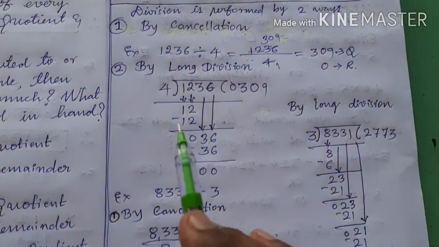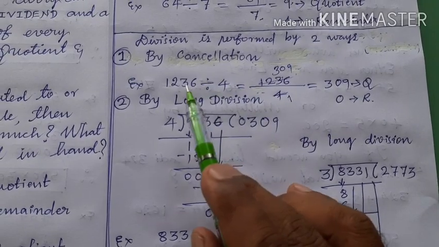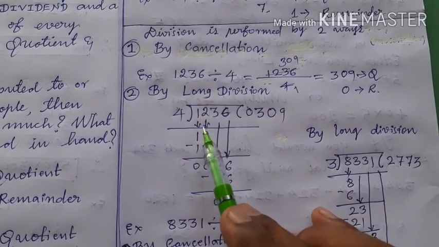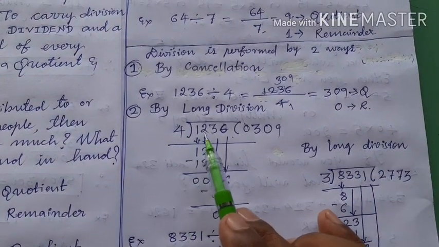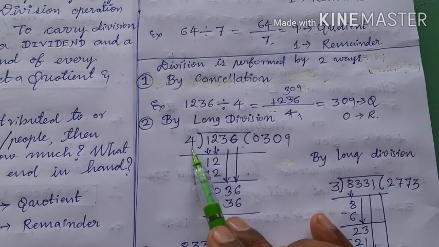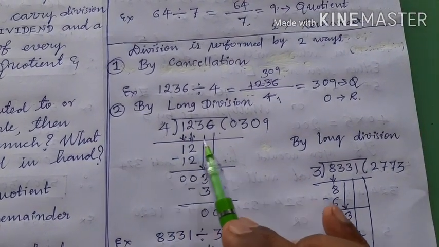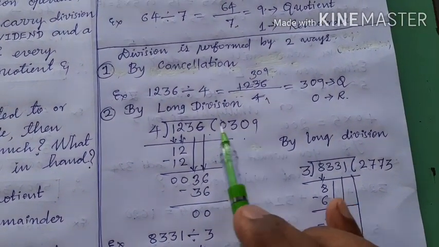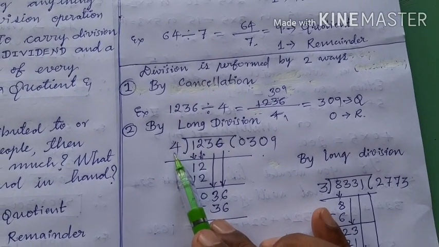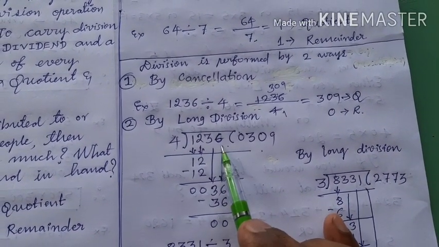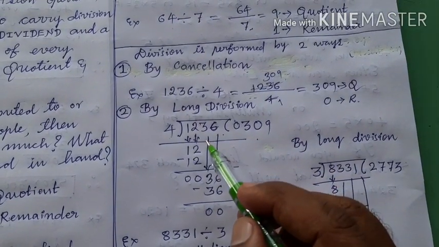Okay, now let us go for long division. See here, children, long division means 1236 should be written inside, and this 4 should be written outside. Here the dividend is written, here the divisor is written. What you should do is, just follow me. Put one line here, right? And you should know the table of 4. If you don't know the table of 4, then this division process by long division is impossible.